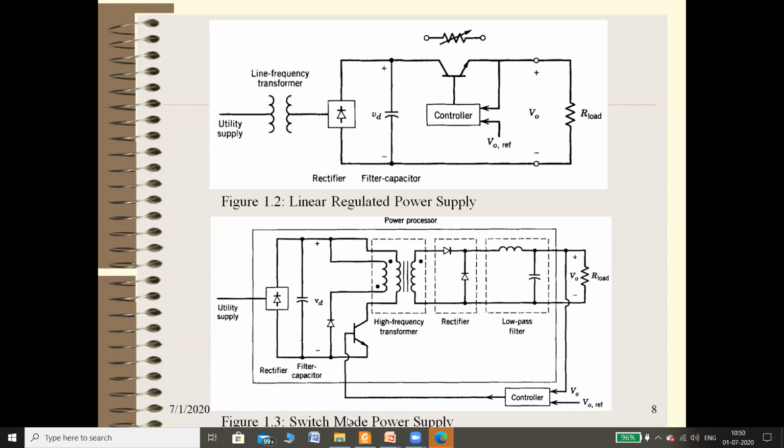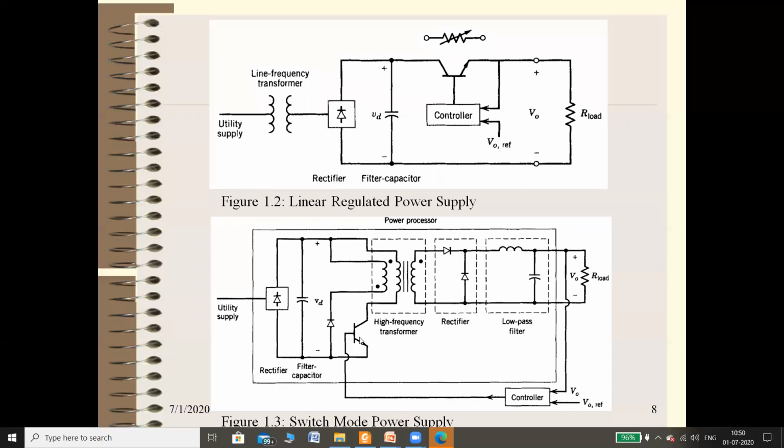If you see the second one, the switch mode power supply, again the same thing: utility supply, that is your line voltage, then rectifier, then filter, and then another circuit called a high frequency transformer, and basically a transistor. The output DC voltage is given to this circuit, which you can call a power processor, which converts your line frequency voltage into high frequency, and that is given to another rectifier, then a low pass filter, and then finally to the load, right?